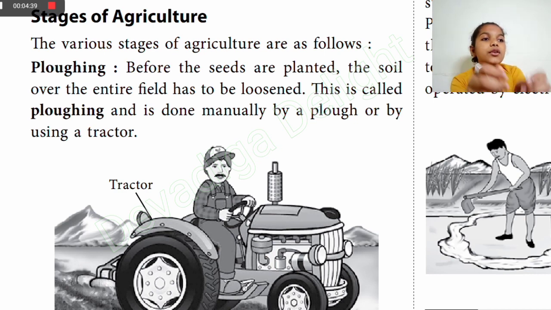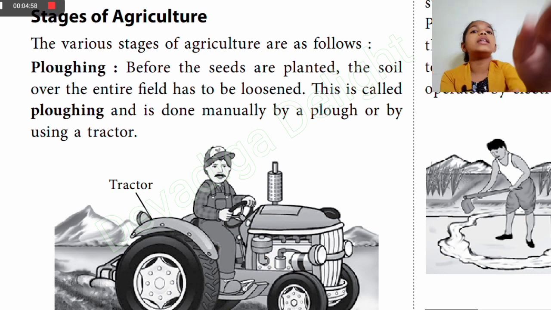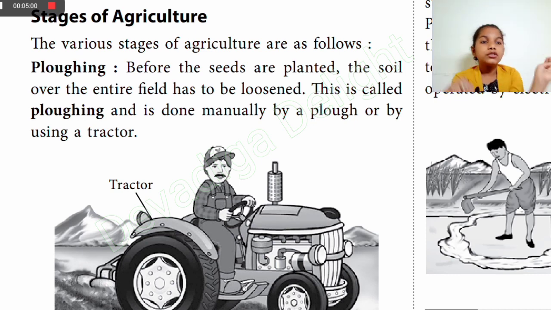If you take hard, not so loosened soil, the plants won't grow properly in it. But when the soil is loosened, then the plants can grow properly in it.